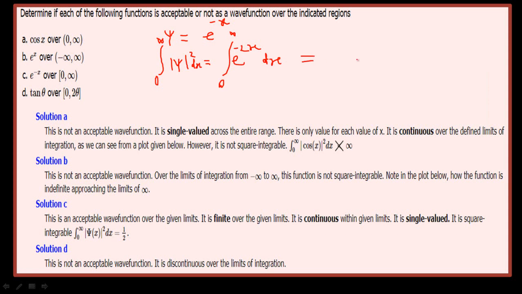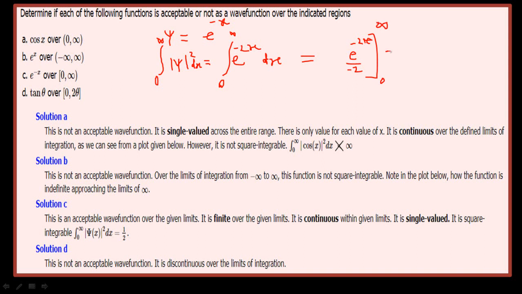So this is equal to e raised to power minus 2x divided by minus 2, and the limits will vary from 0 to infinity.